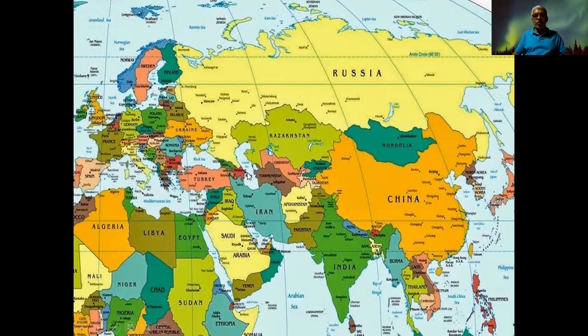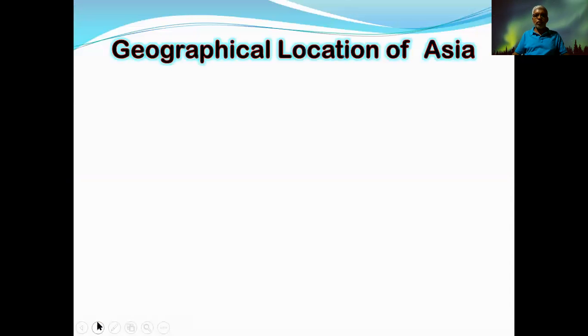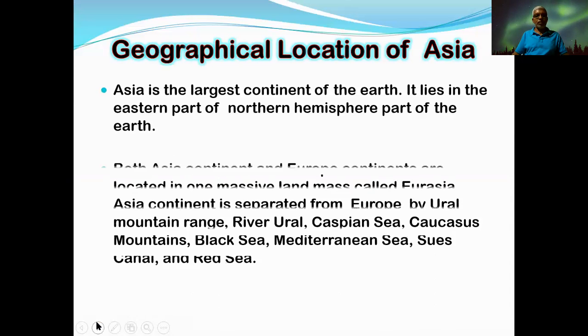Then the Caspian Sea and other parts are located here. All the things mentioned here can be seen within that Asia continent. Therefore, you will have to focus attention on the location of the Asia continent at the very beginning.